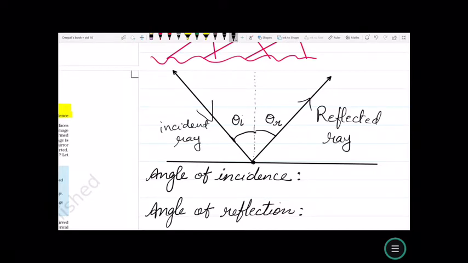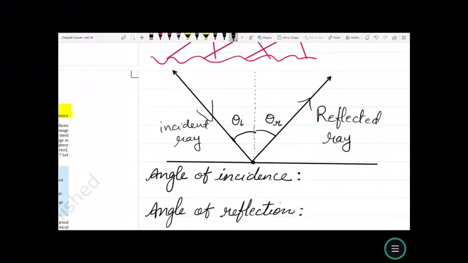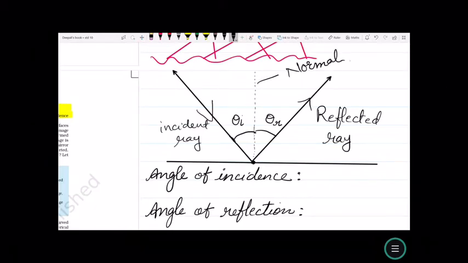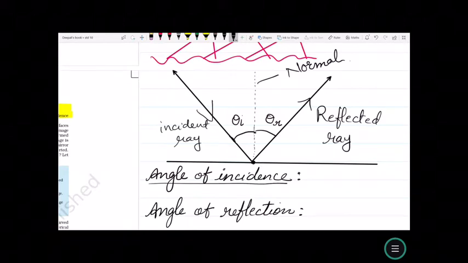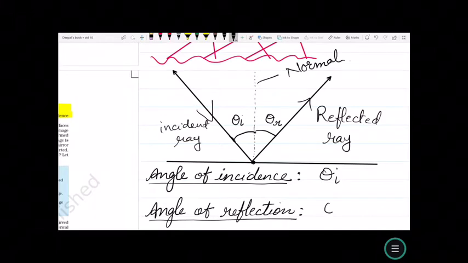Now the imaginary line which is perpendicular to the surface is called the normal. And the angle formed between the incident ray and the normal is called the angle of incidence, which is represented by theta i. And the angle formed between the normal and the reflected ray is called the angle of reflection, which is represented by theta r.